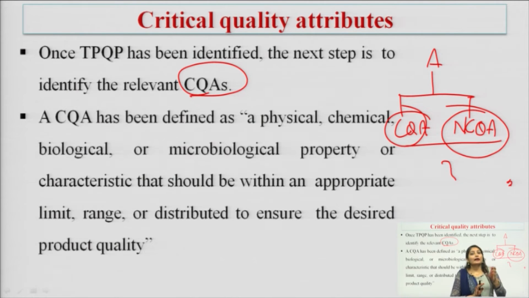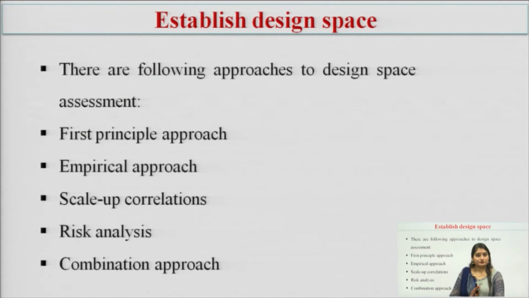Means these are the parameters that should be within limits to ensure the product quality, and if our product is a quality product, then it will be safe to use and very efficacious. So, the parameters which significantly affect the quality, safety and efficacy of the drug product will be critical quality attributes.